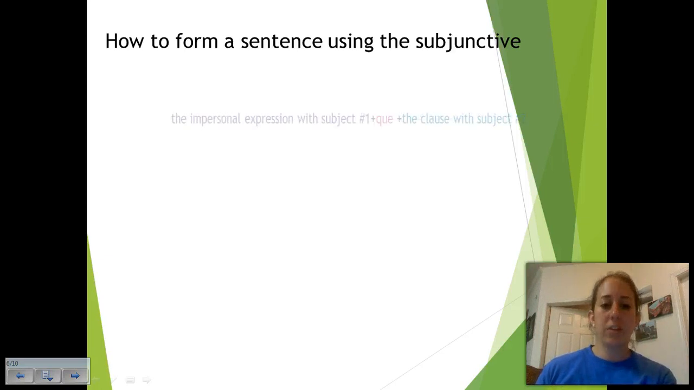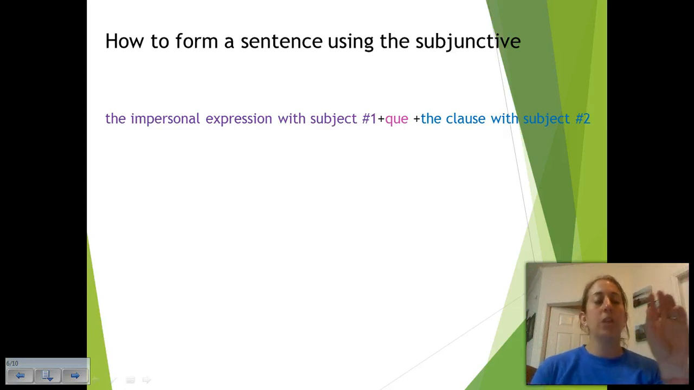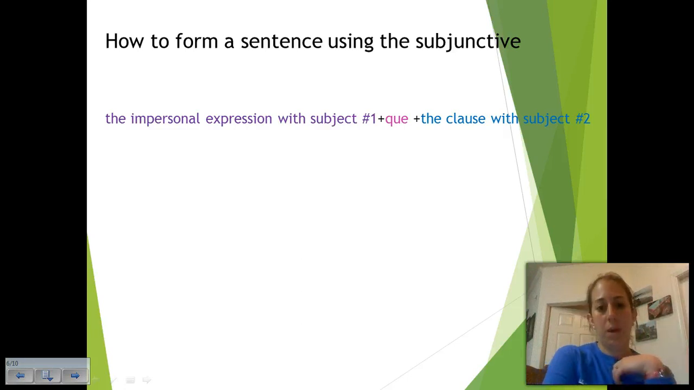So let's take a look at another sentence. All right, and we're going to break it down now. So we've got an impersonal expression, which is essentially our first subject. In this case, our subject is general. It's ambiguous. Okay? And then we have to have the word que. And then the clause with the second subject.